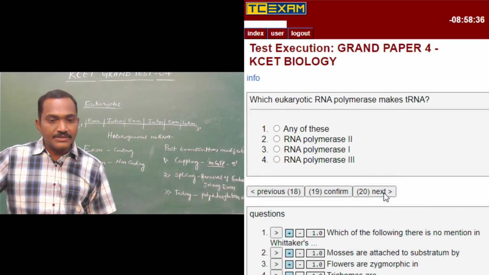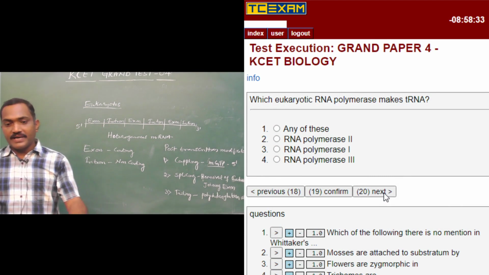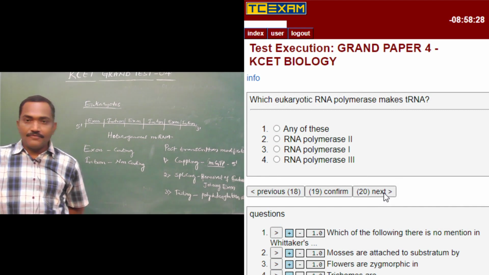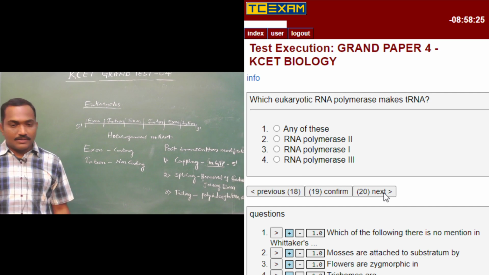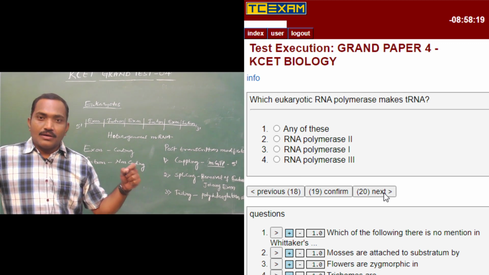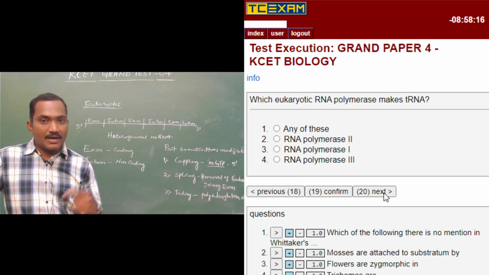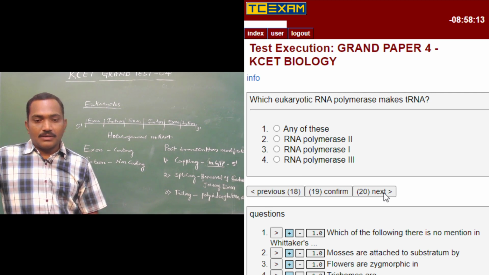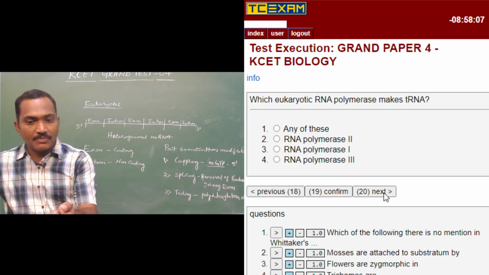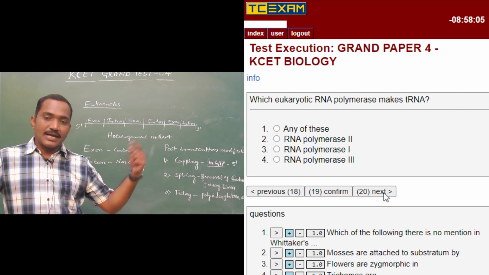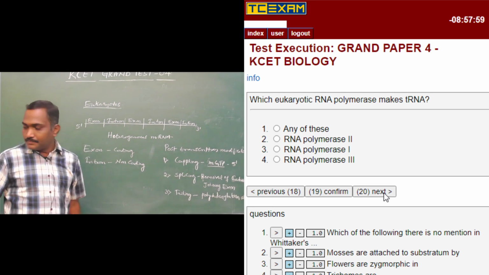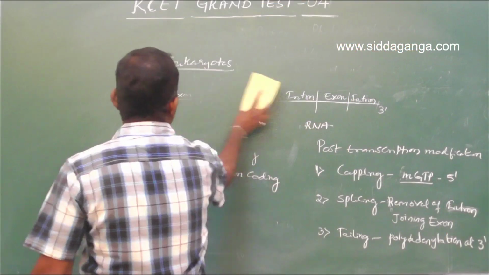Question number 19. Which eukaryotic RNA polymerase makes tRNA? RNA polymerase 1, RNA polymerase 2, RNA polymerase 3, any of these. So you might recall these questions you have come across in the previous tests also. Here what they are asking is which eukaryotic RNA polymerase makes tRNA. You come across rRNA, mRNA, now tRNA. So all the three enzymes you need to remember. So very simple. This is also again in eukaryotes.